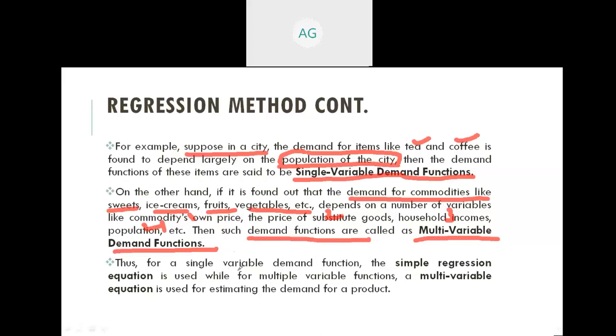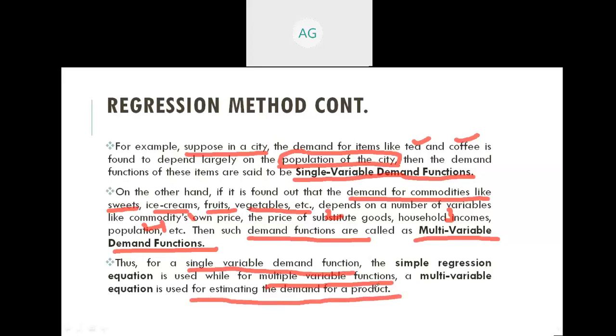Thus, for a single variable demand function, the simple regression equation is used, while for a multivariable function, a multivariable equation is used for estimating the demand for a product.